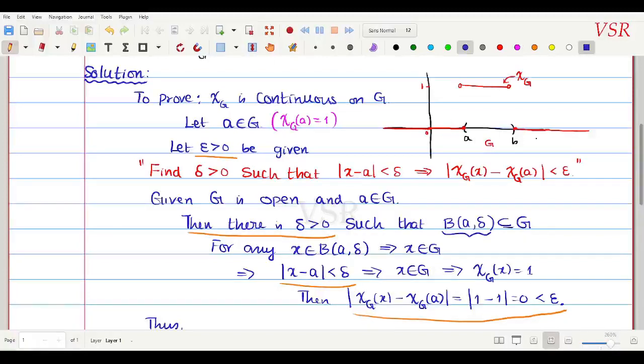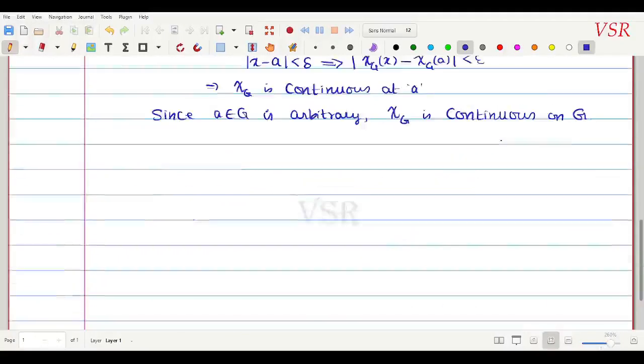But at this point, for example if this is a, it is discontinuous. This I leave as homework. Let G be equal to the open interval a comma b.